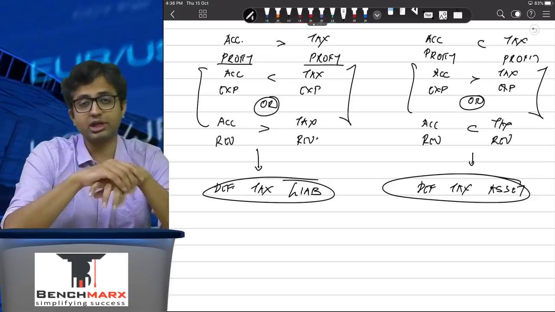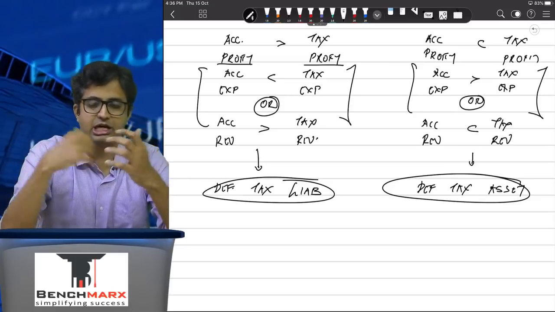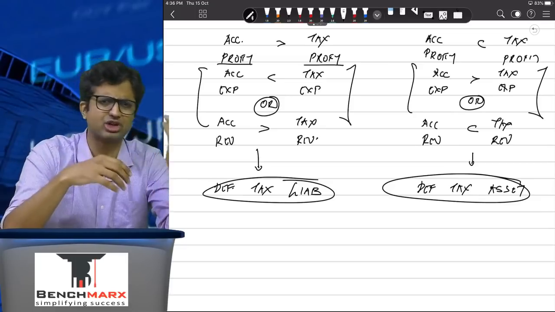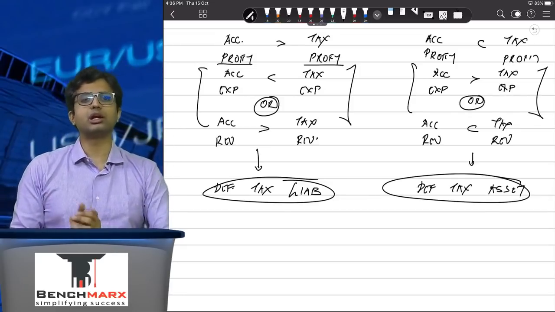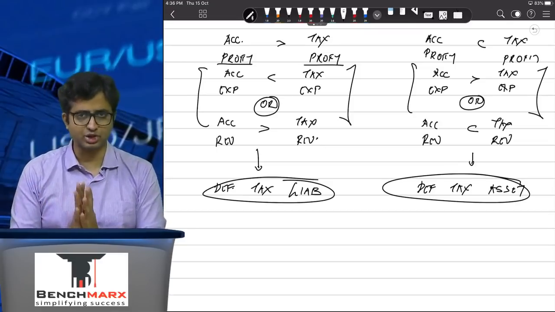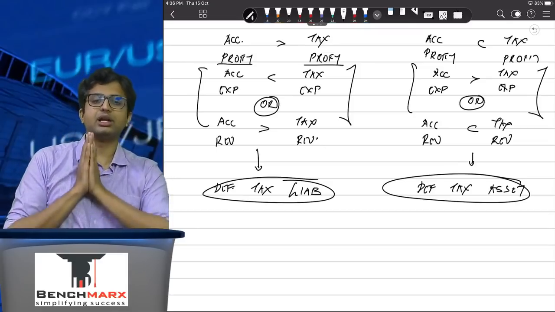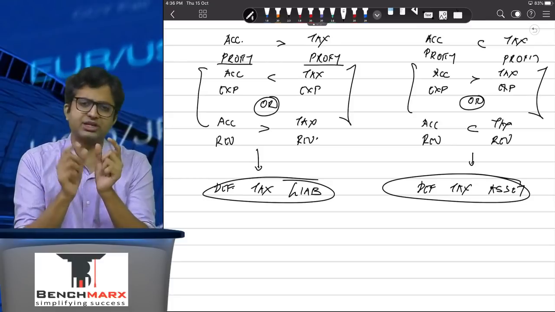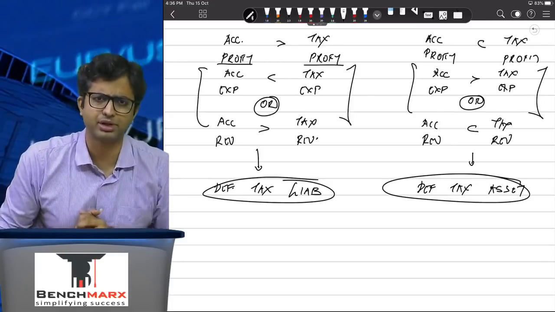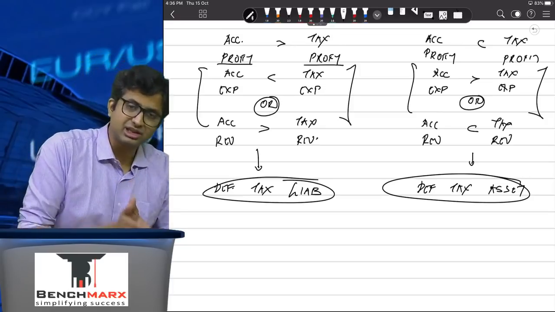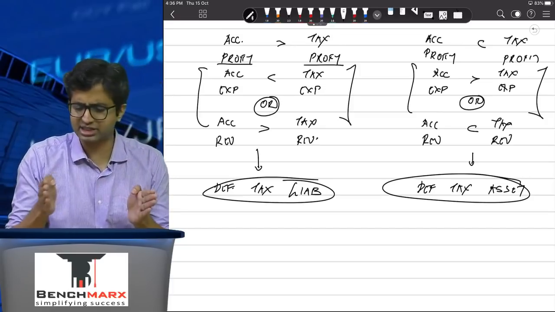Also another case is section 80IA, 80IB, section 10A, 10B, tax exemptions, tax holidays. If you are a company which is granted a tax holiday, the standard says that deferred tax should be created for only those differences which are created during the tax holiday period and reversed after the tax holiday period. If the differences are created in the tax holiday, like 80IA gives you a tax exemption for 5 years.